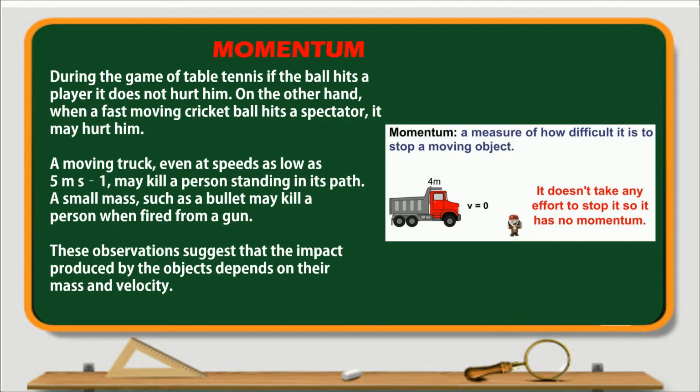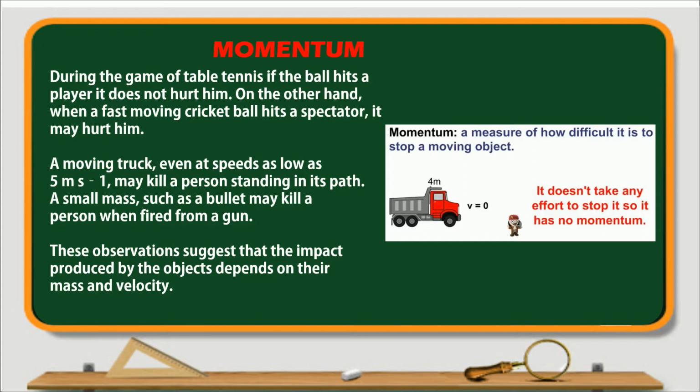Both are balls, but the difference is that the tennis ball has relatively very less mass, while the cricket ball, the season ball I am talking about, has a greater mass. Due to that, we get hurt. That means if the mass is more, the hurt is more. What is hurt here means the momentum. So we feel hurt because of the momentum.